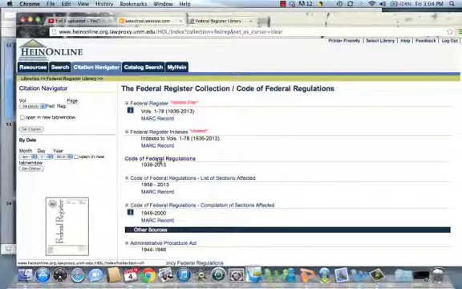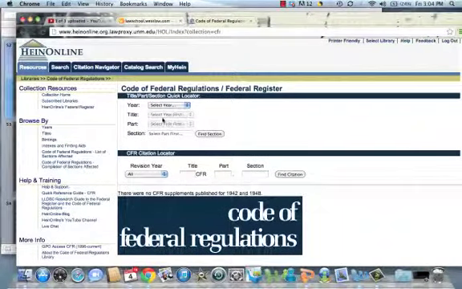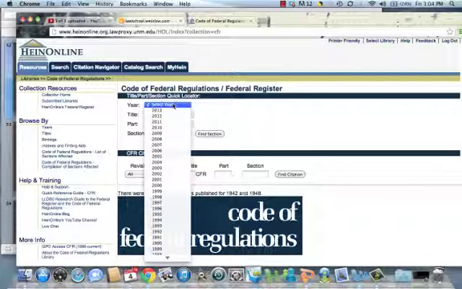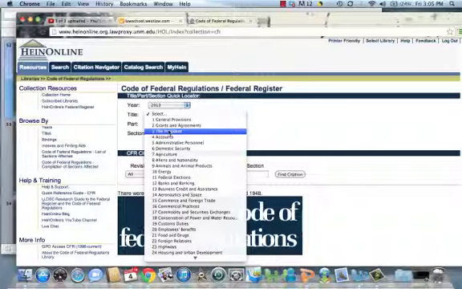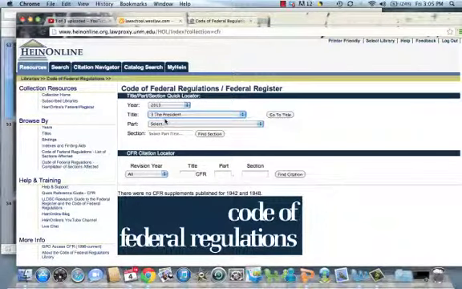So if you click on Code of Federal Regulations, you can search by year, title, part, section. Say you want to search by year. You can search 2013. You can also search 2012. You can search that particular title. Title 3, the President.